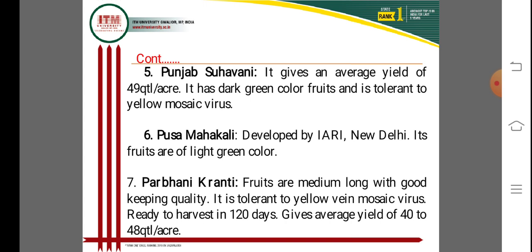It is very important for early harvesting. Parbhani Kranti has medium long size fruits, suitable for long distance markets, and it is also a short duration crop.